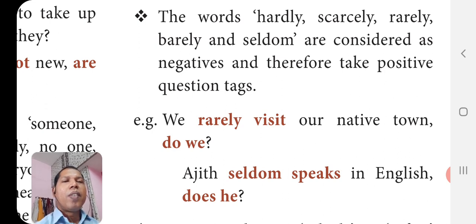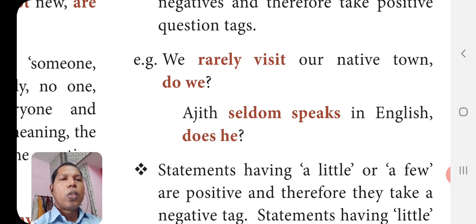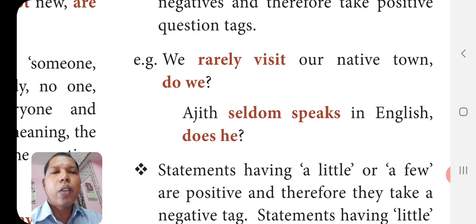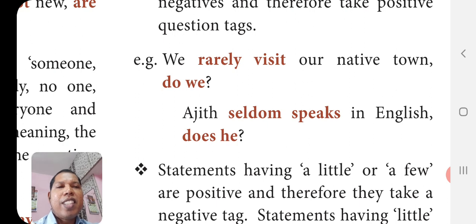For example, we rarely visit our native town. It is almost like we never visit our native town. So we are using the positive tag, do we? Visit, we split into do plus visit, and we are not using the negative because rarely is the negative word. We are using the positive tag do, and the subject is we. Ajit seldom speaks in English, does he? Speaks, does plus speak. We are using the positive tag does he.